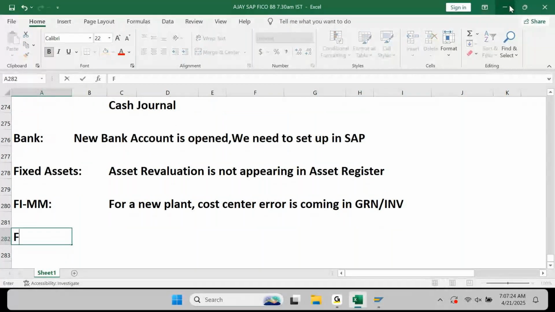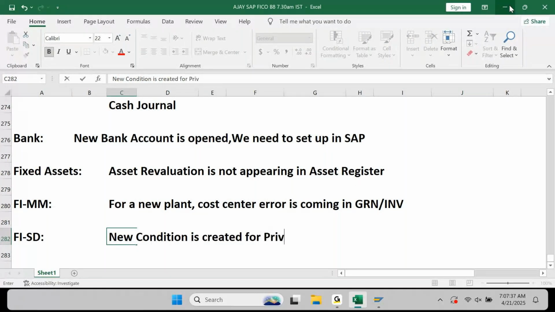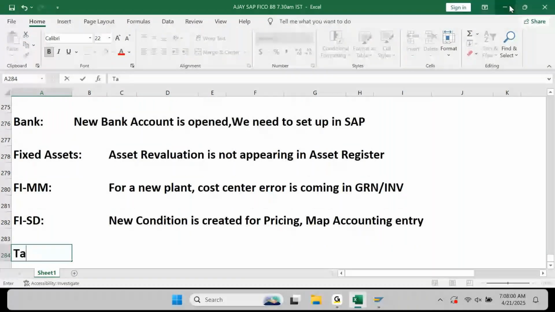If you take FI-SD, a new condition is created for pricing, map accounting entry. How will you do it? If they add a new condition for pricing, then how will you map the accounting entry for that new condition?